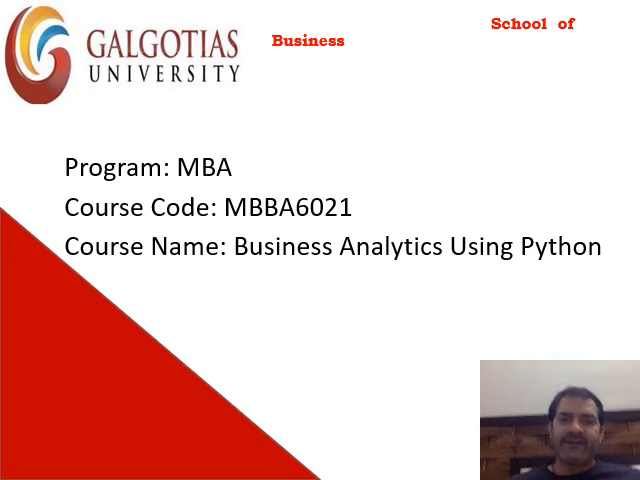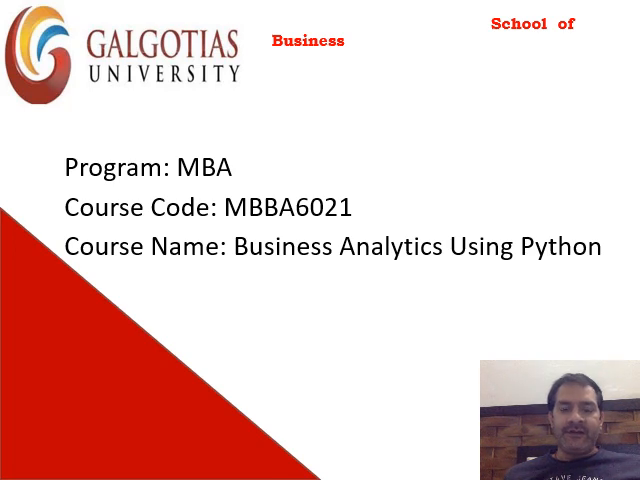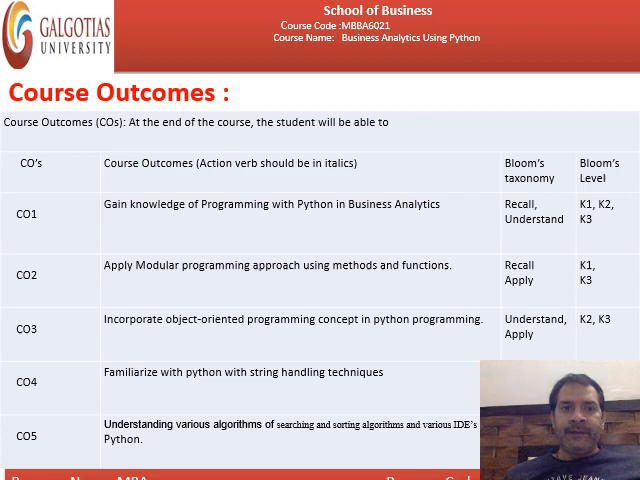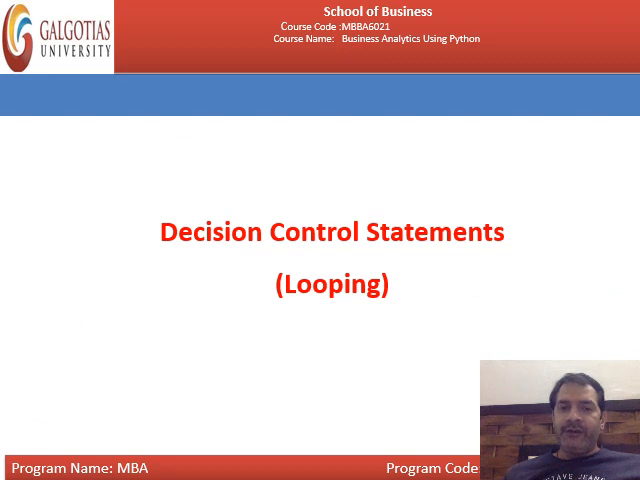In the next lecture series of the subject Business Analytics using Python, we will discuss control structures. Even in the last lecture, we already started the topic of control structures or control statements. Today we will discuss loops. The CEOs and syllabus are the same that we have already discussed. In today's lecture, we will discuss the decision control statements, especially loops.